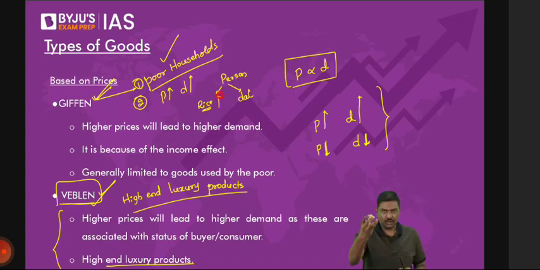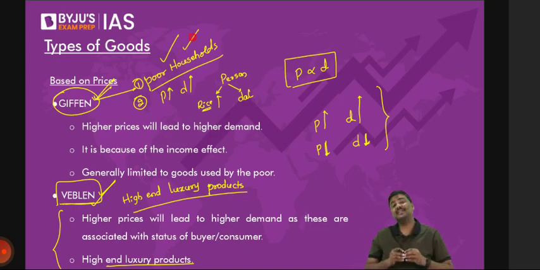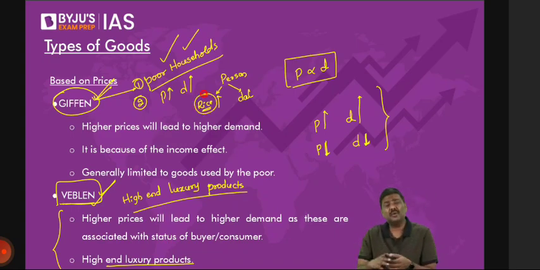Now, you tell me, can the person replace the rice with another quality of rice? Is it possible? Just think of it. Some of you may say, sir, let them substitute it. In that case, you are missing the point. The person is very, very poor first. And because the person is very poor, the rice that the person is already consuming is a very, very inferior product. So can the person replace this rice with any other rice? Not possible, because the substitute is costly. The substitute already is costly.